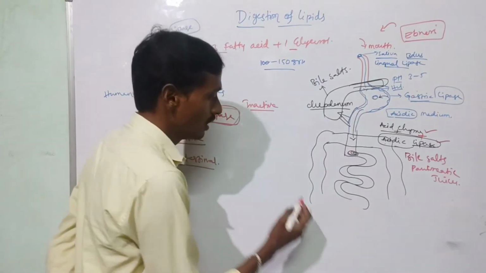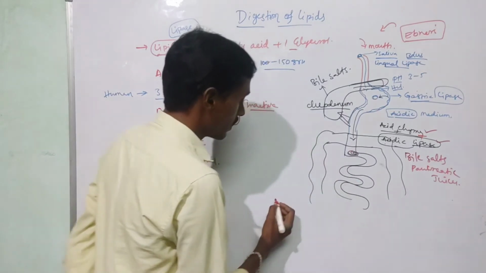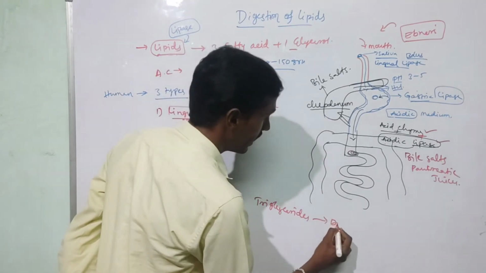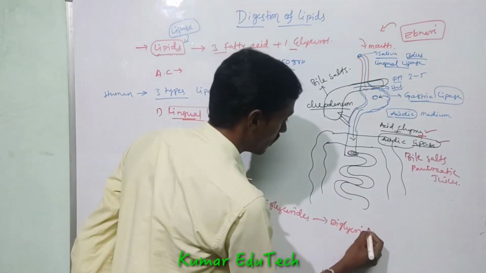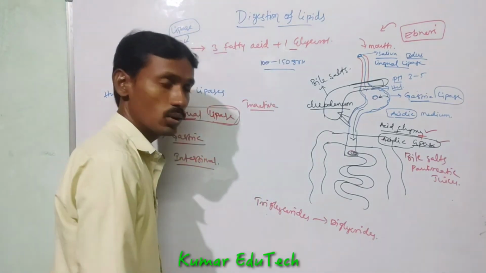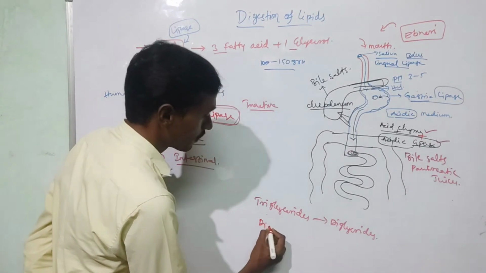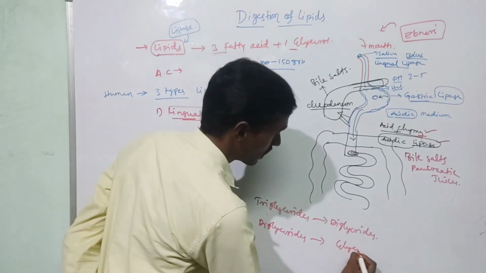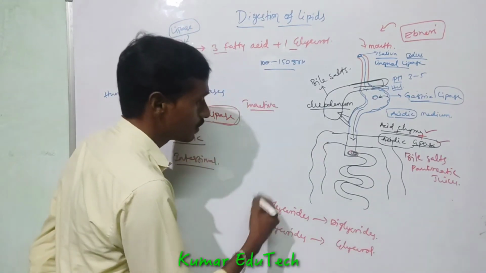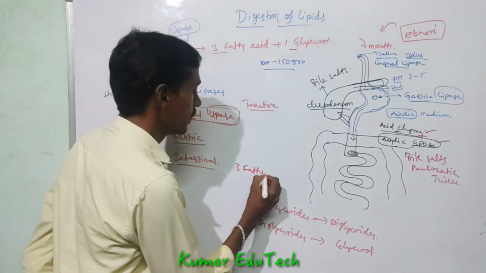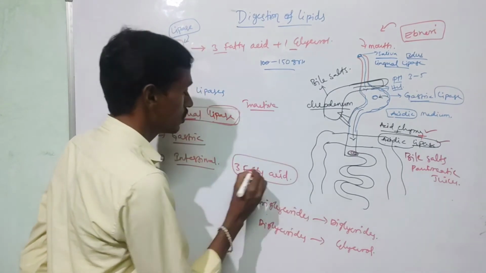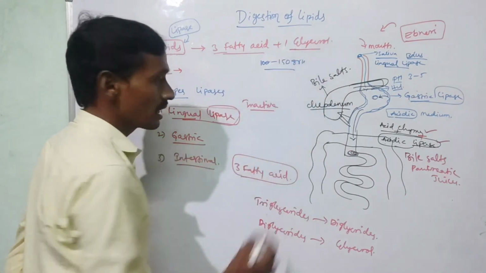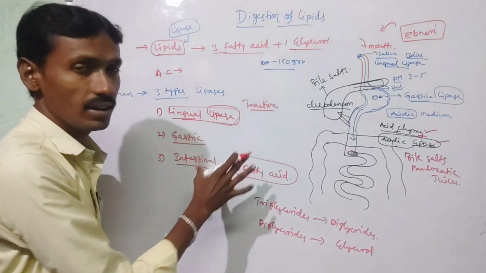In this place, triglycerides are converted into diglycerides, and diglycerides are converted into glycerol molecules, and also three fatty acid molecules are produced. So the end product of the digestion of lipids is three fatty acids plus one glycerol molecule. This is the digestion of lipids.